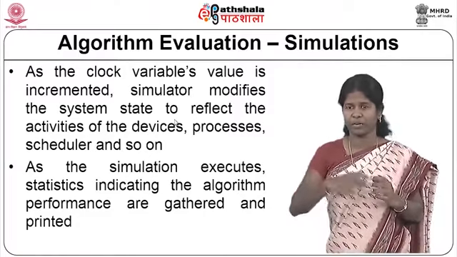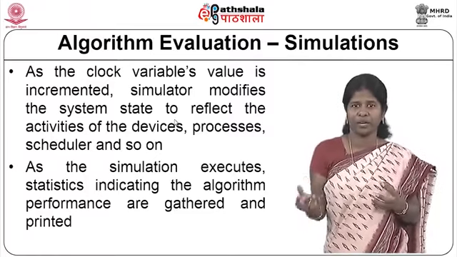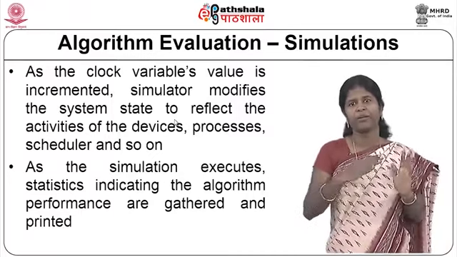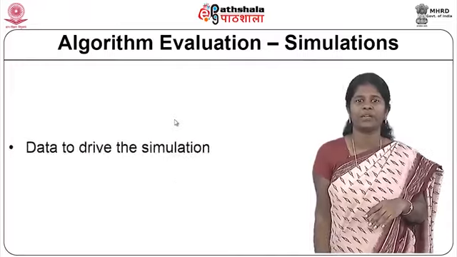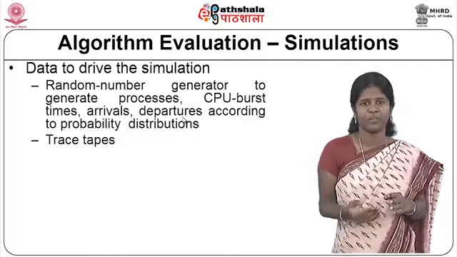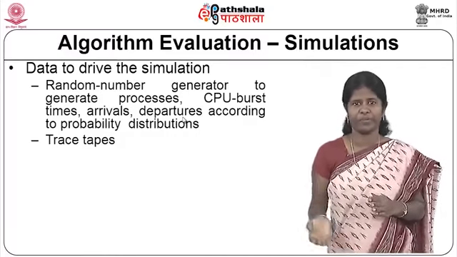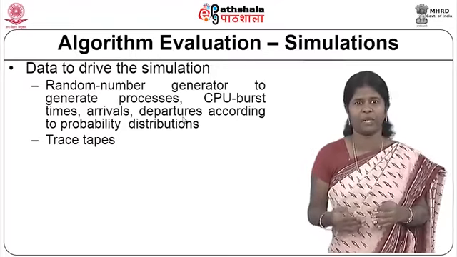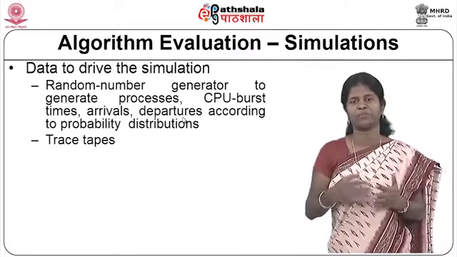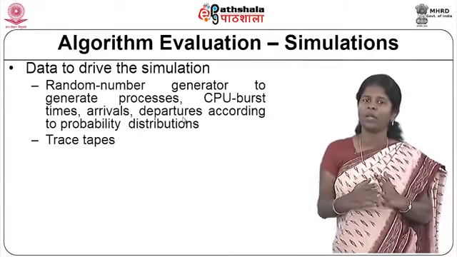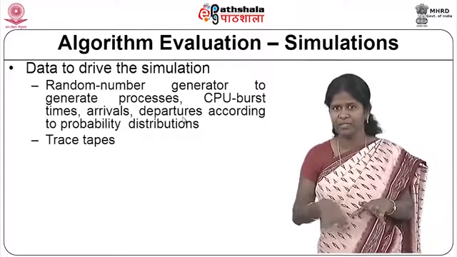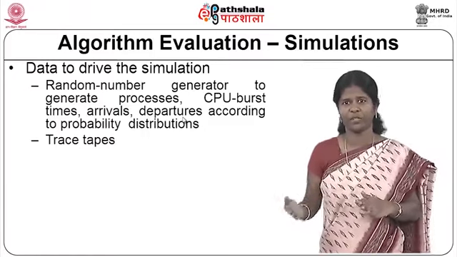So, you do not actually look at an actual system where the algorithms are running; even the actual system is simulated by using data structures, and you try to find out the performance of the algorithm. But the problem here is that you need to have the data to drive the simulation. So, how is the data got for driving the simulation? One is by using a random number generator. The random number generator can generate the processes, the CPU burst times, the arrival rates, the departure rates, all based on probability distribution, and that is given as input to the simulator, and then you try to get the performance from there.